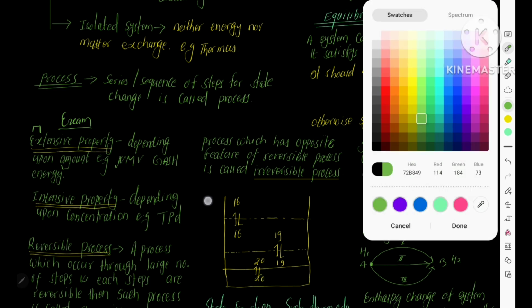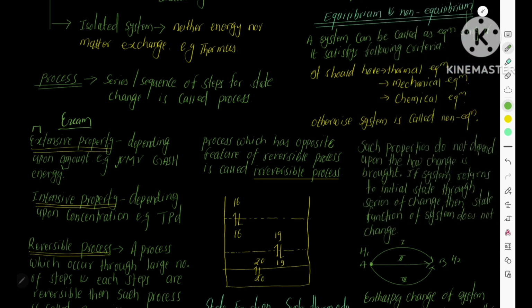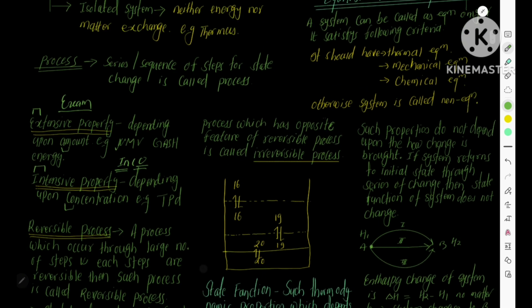Intensive property is the property which depends on the concentration of the system, like the concentration of a substance. How do you remember it? Intensive property depends on concentration. This is how you can also remember it.